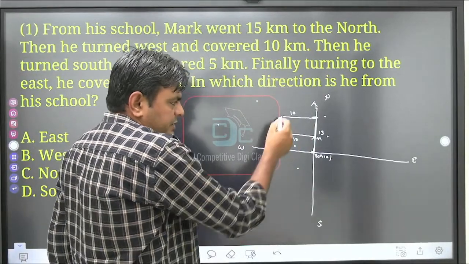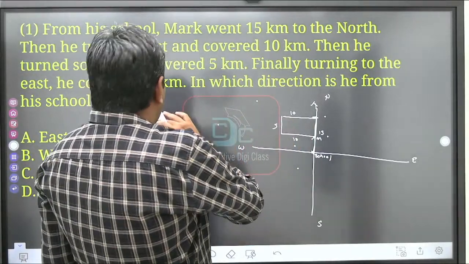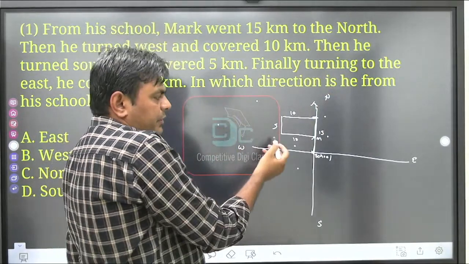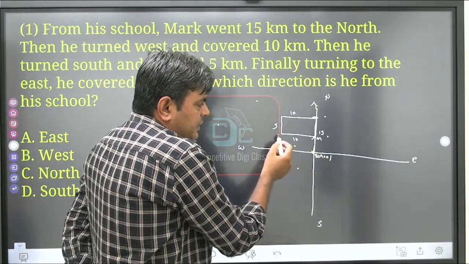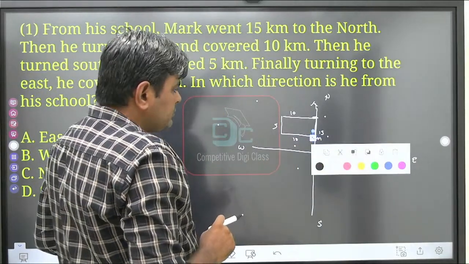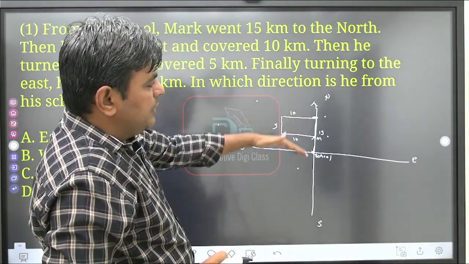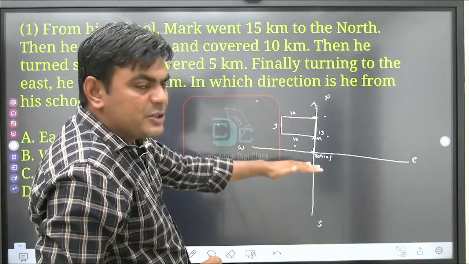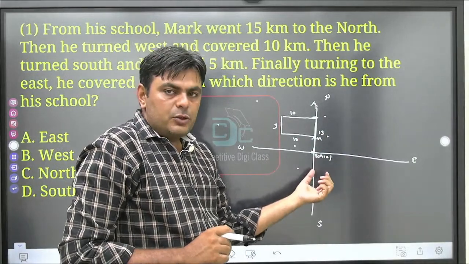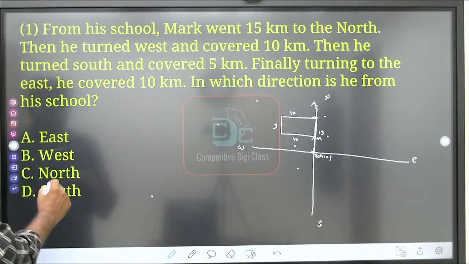Finally turning to the east, he covered 10 kilometer, reaching this point. They are asking the position of Mark from his school. So Mark is in north direction as compared to his school. So the right answer is north.